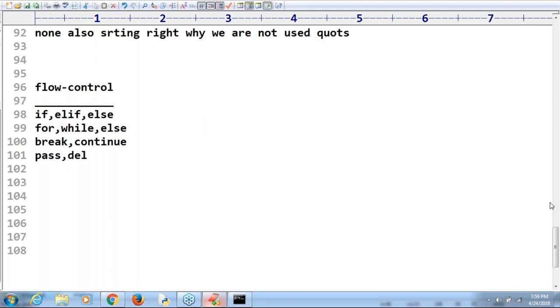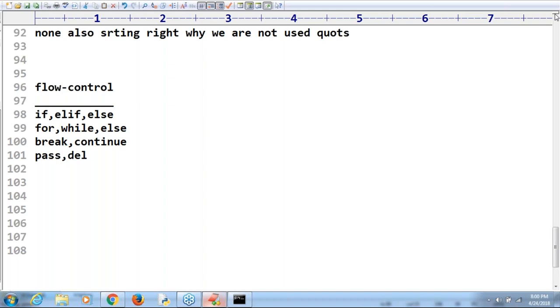None is not Boolean type. None is not int type. None means nothing. It is treated as one special type, which is not going to represent anything. Rajesh, getting it? Okay, right.